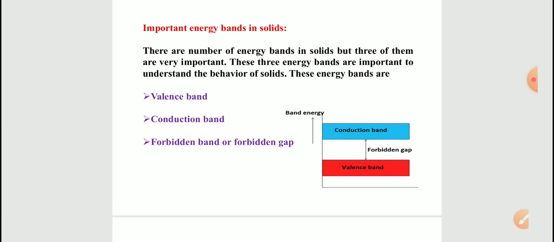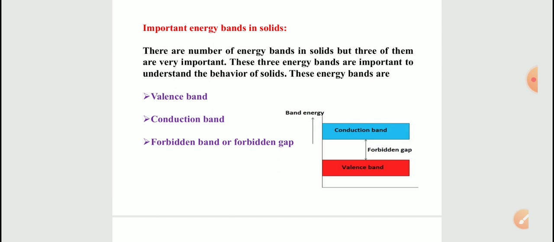However, the energy levels of inner orbit electrons are not much affected by the presence of neighboring atoms, because those electrons are strongly bonded to the nucleus, so they will not participate in the bonding. That's why they will not affect the other electrons. If you see, there are many energy bands in solids, but only three are very important. If you understand these three energy bands, it is easy to get some output from the bands.